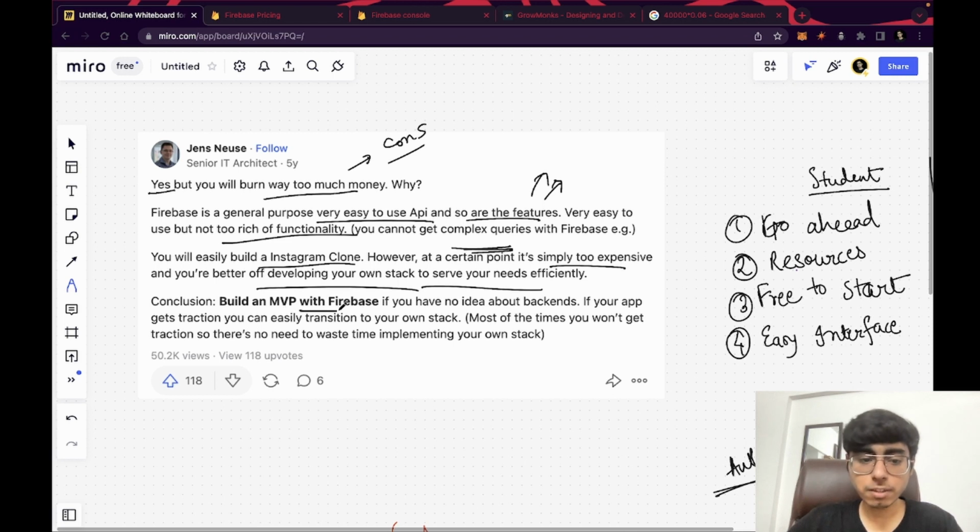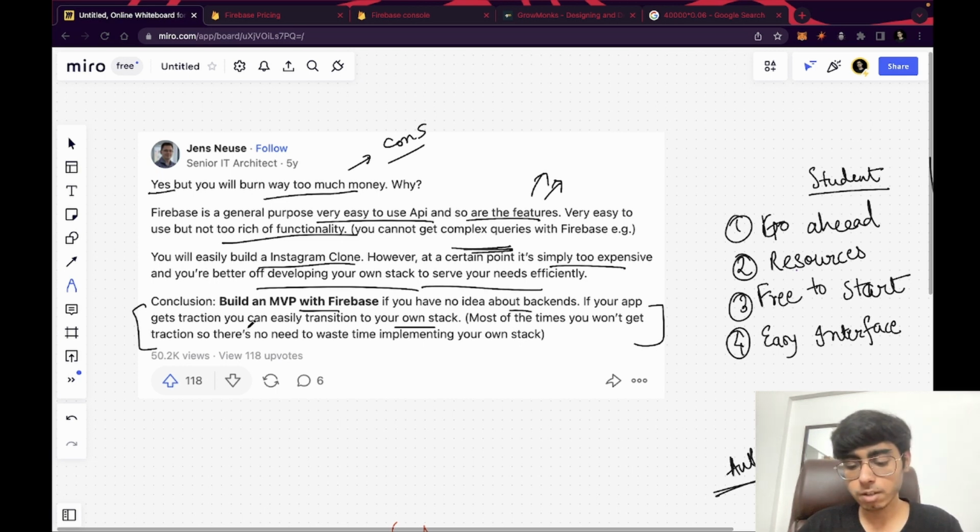Conclusion: build an MVP with Firebase. If you have no idea about backends, and if your app gets traction, you can easily transition to your own stack. Most of the time you won't get traction, so there's no need. The meaning of this line is that most of the time you don't know whether your product will stay in the market for a long time or not, right? If you are a startup owner, right?